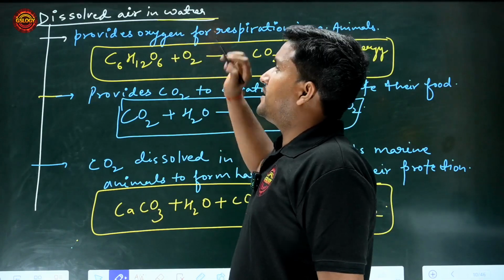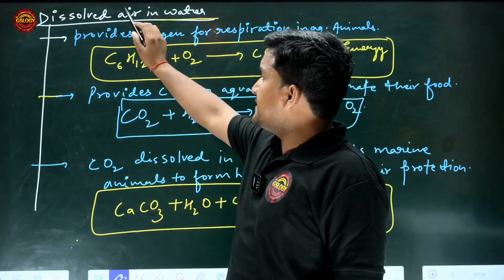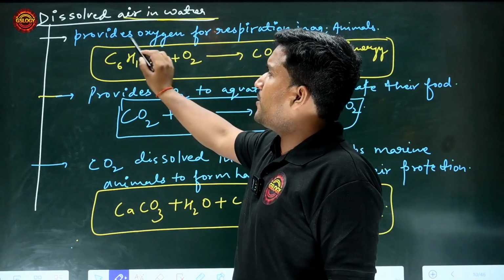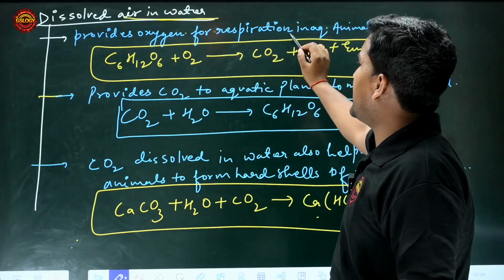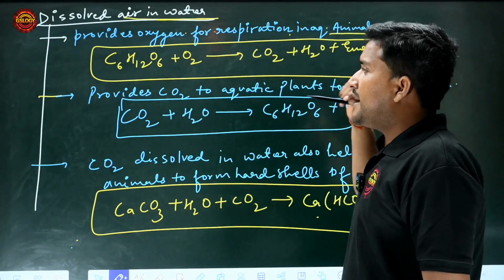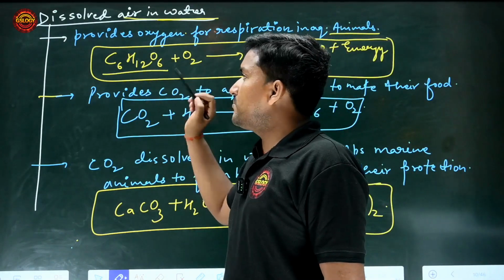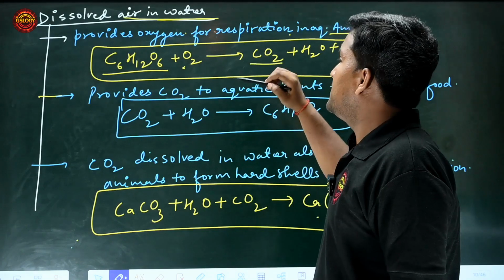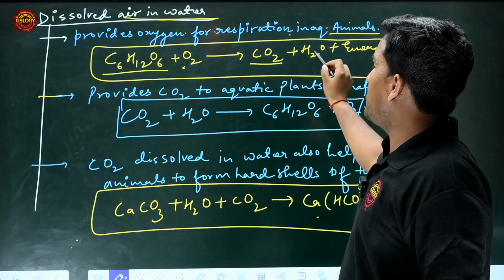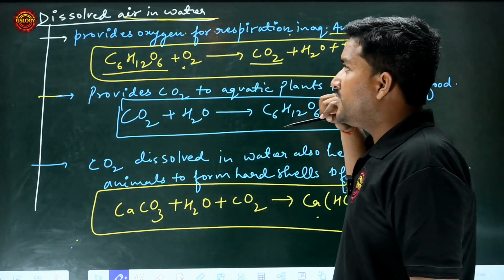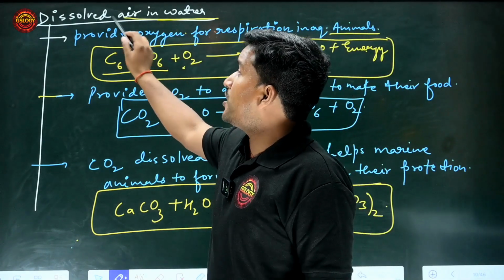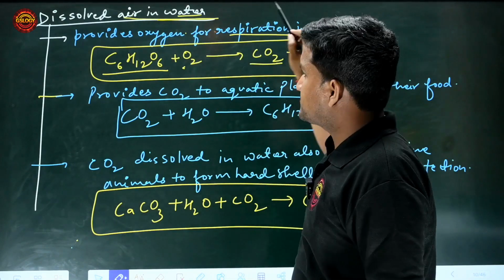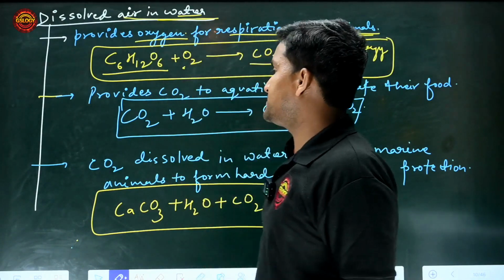Dissolved air in water. What are the advantages of dissolved air in water? It provides oxygen for respiration in aquatic animals. You know very well the formula of glucose. When glucose reacts with oxygen, it gives carbon dioxide, water and energy. Dissolved air in water provides oxygen.